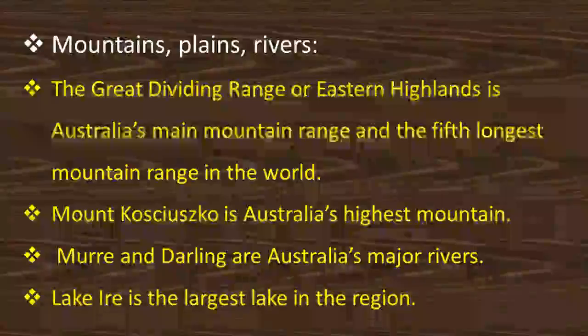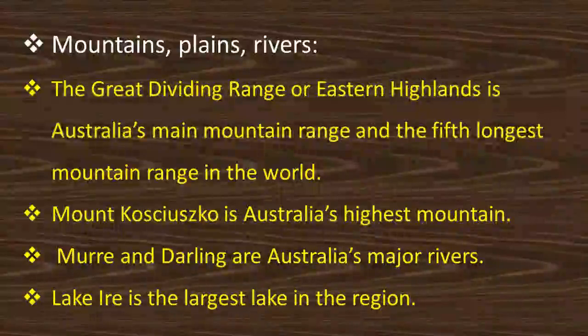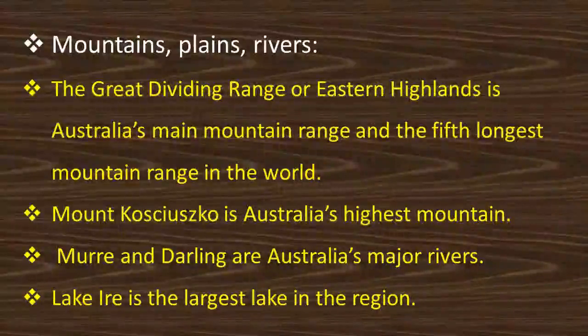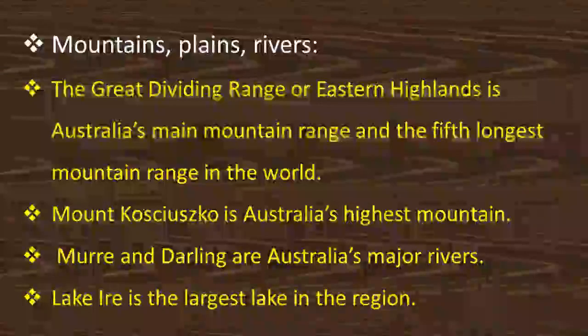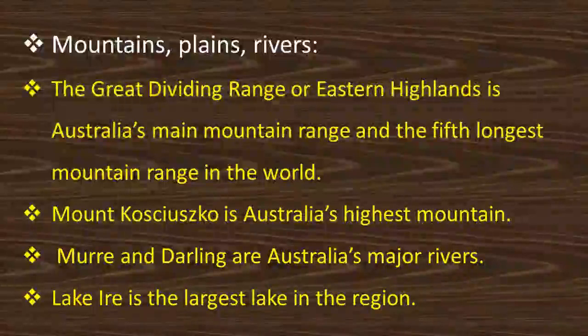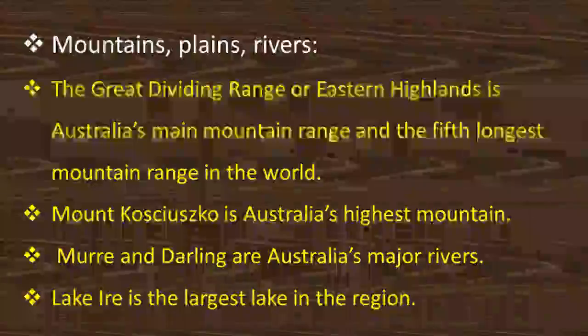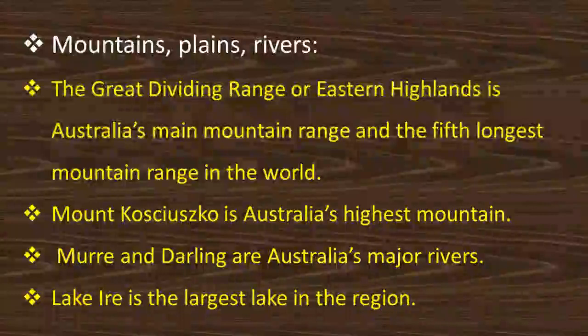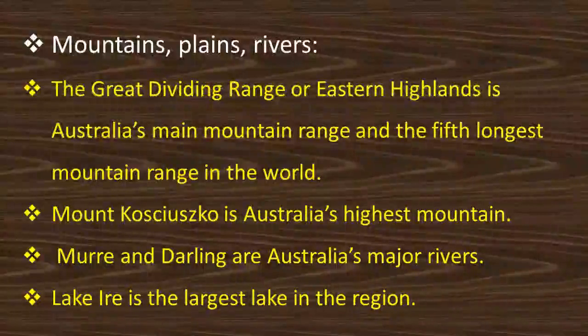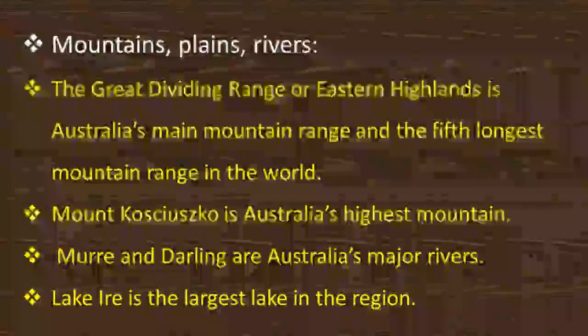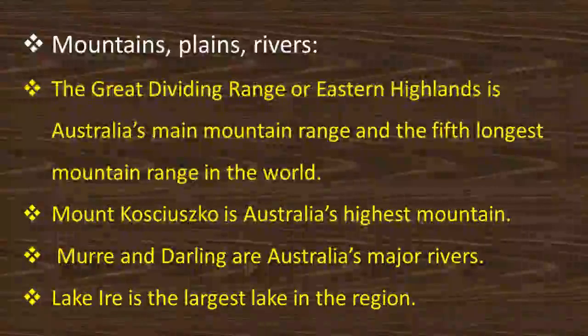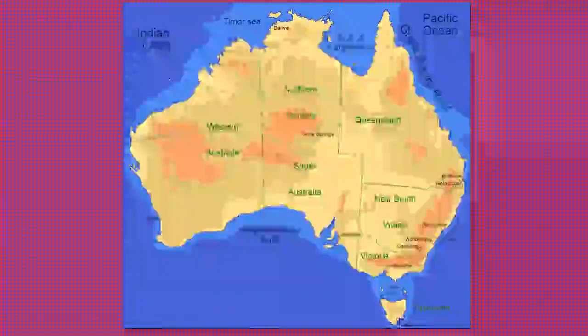If you see the mountains, plains and rivers, the Great Dividing Range, or what we call the Eastern Highlands in Australia, is the main mountain range, and the 5th longest mountain range in the world. Mount Kosciuszko is Australia's highest mountain peak. Murray and Darling are Australia's major rivers. Lake Eyre is the largest lake in this region.